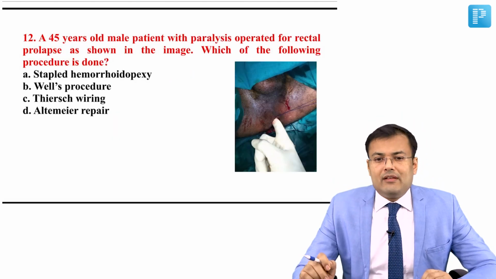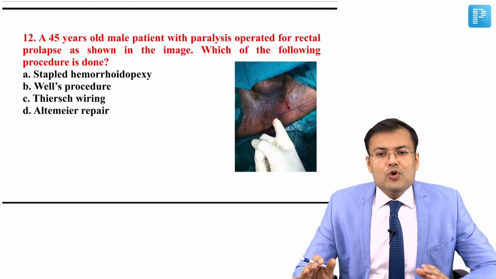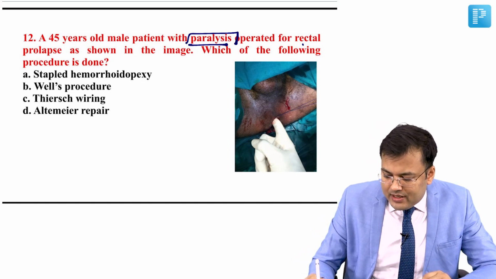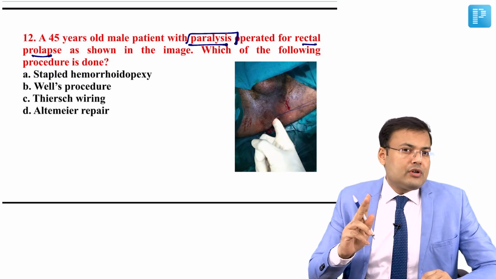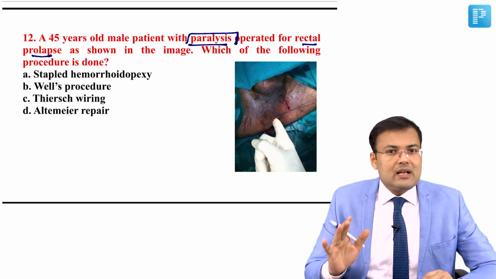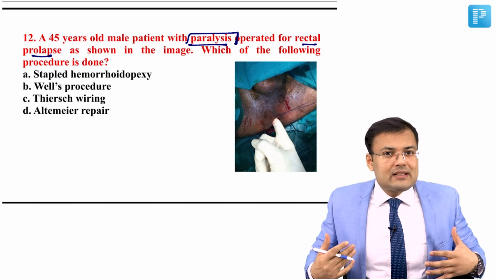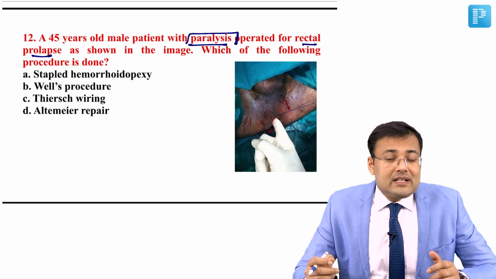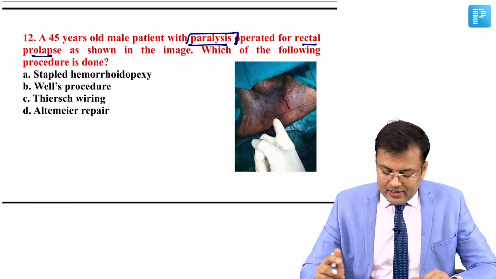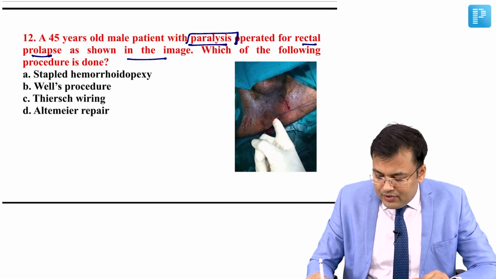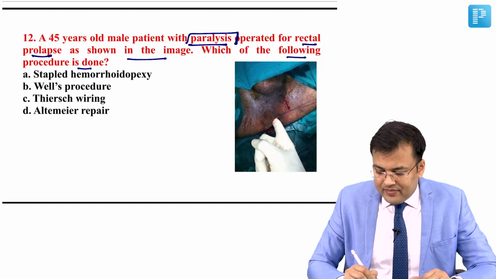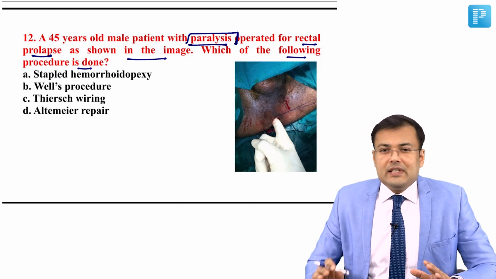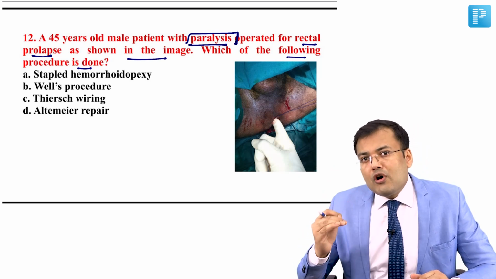See question number 12. A 45 year old male patient with paralysis, operated for rectal prolapse. So two important points: the patient has rectal prolapse and the patient has paralysis. It means this patient cannot tolerate morbid surgery or long duration surgery. As shown in the image, which of the following procedures is done? So some procedure was performed for rectal prolapse. Obviously this procedure will have low morbidity.